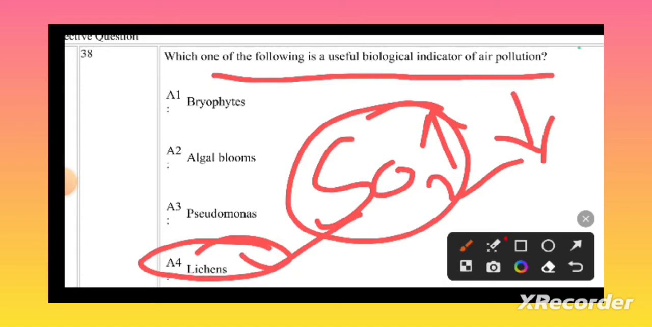Indicator means it will indicate what the pollution level is, either high or low. If the pollution is very low, the growth of lichens and this type of organisms is very high. If the pollution is very high, the growth of these lichens will be reducing. Let's go to the next question.